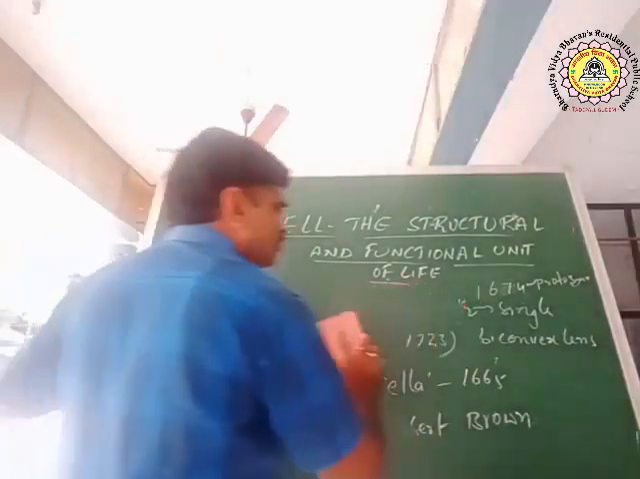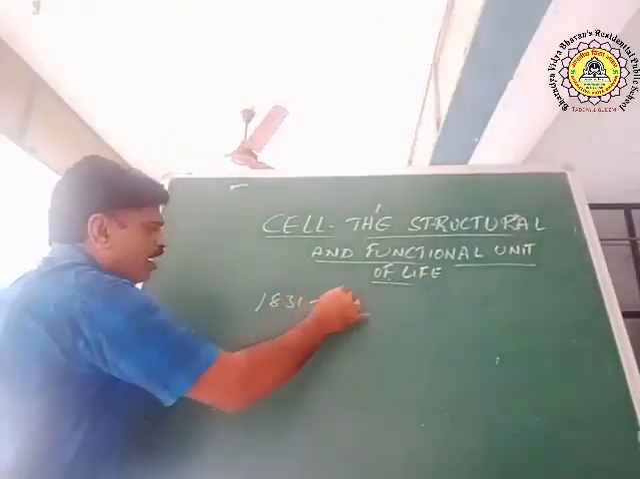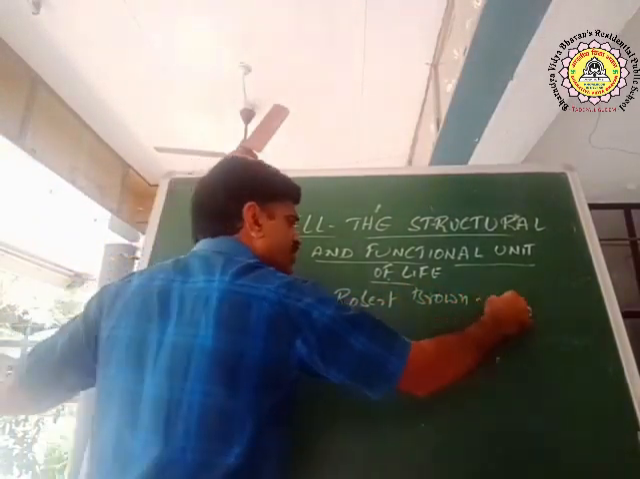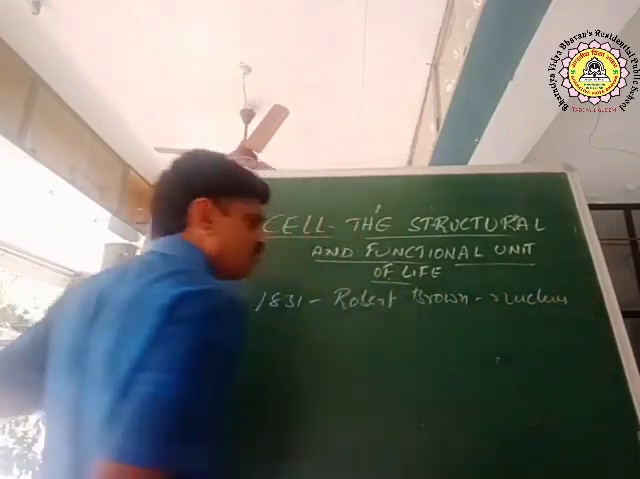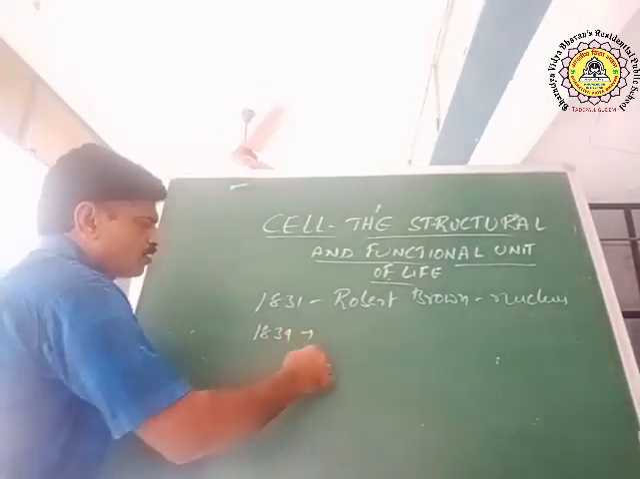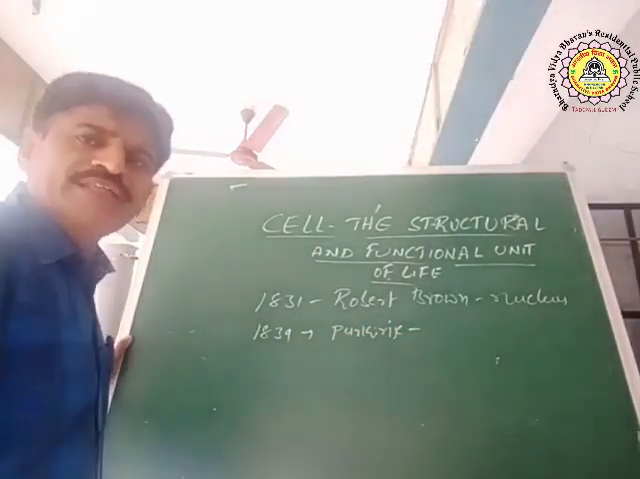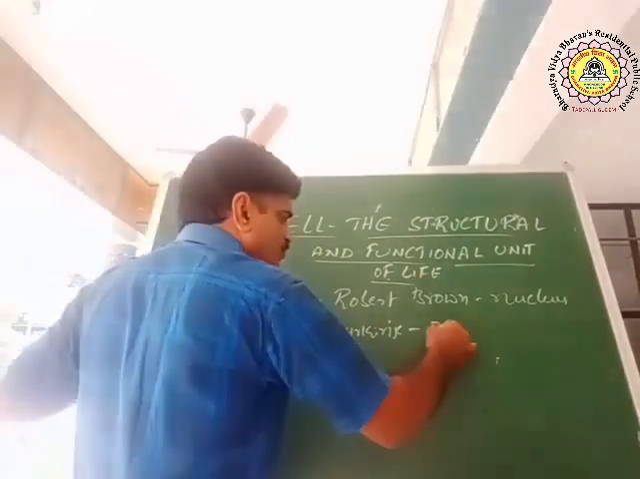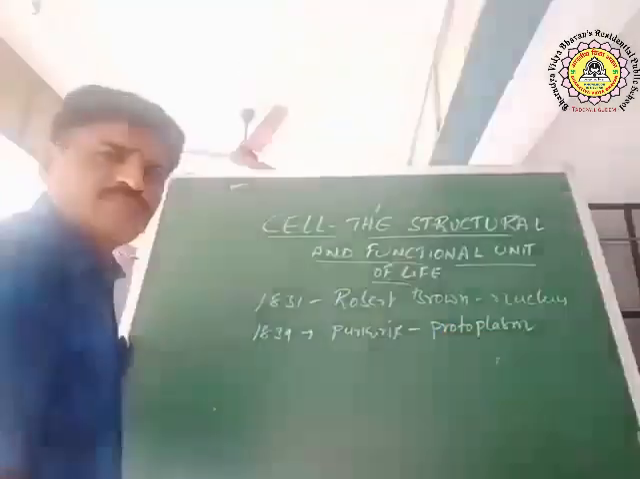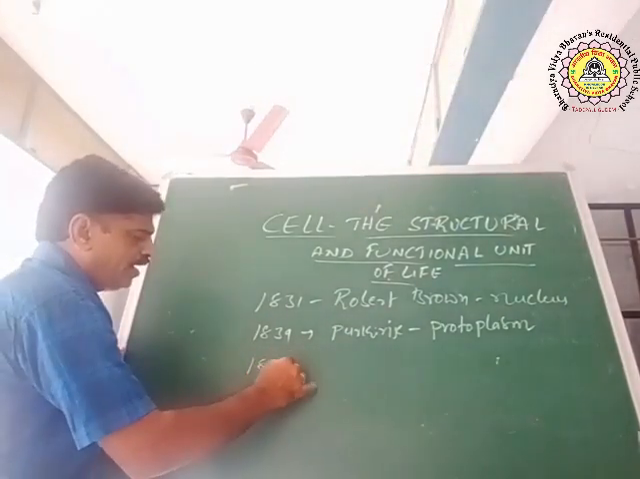And now we will see 1831. What I told you, 1831, Robert Brown, what did he discover? He discovered the nucleus. Then in 1839, Purkinje coined the term protoplasm.